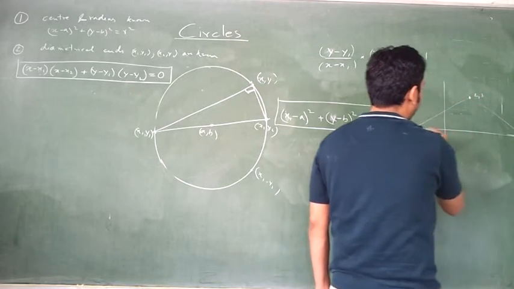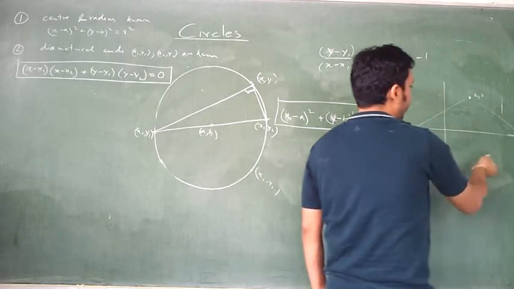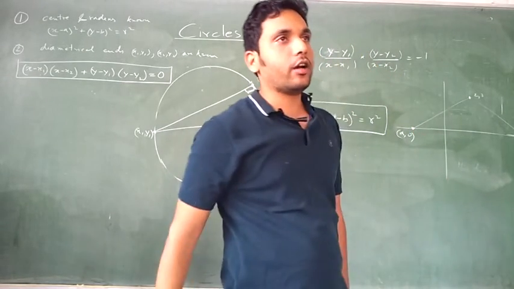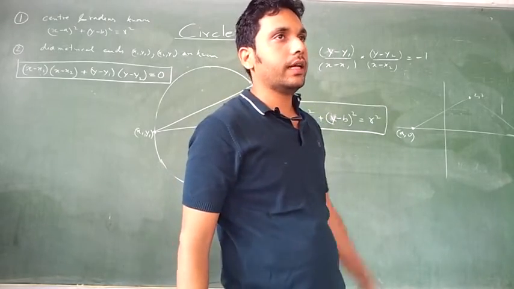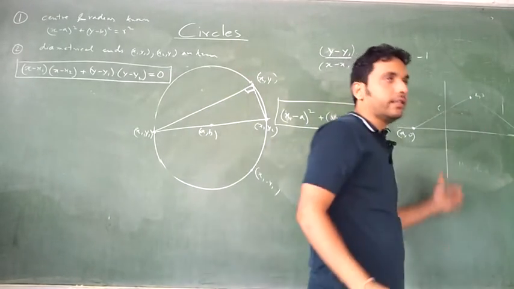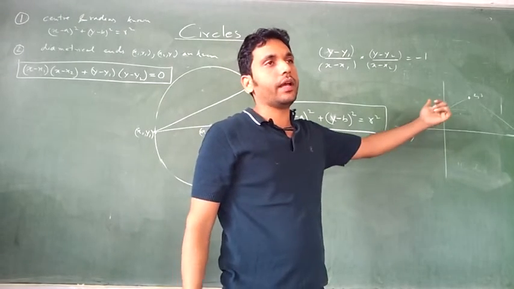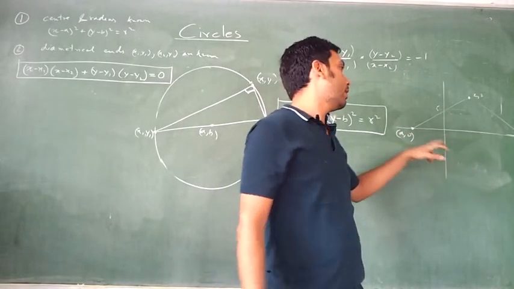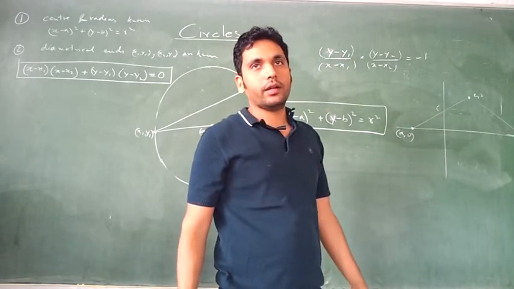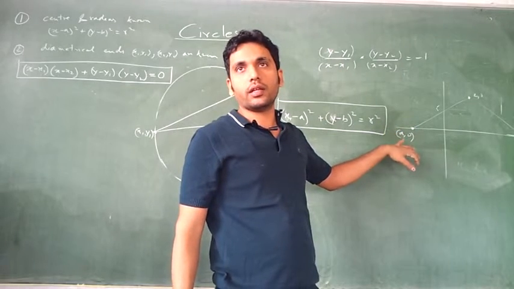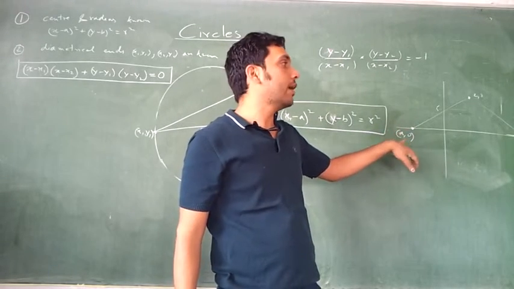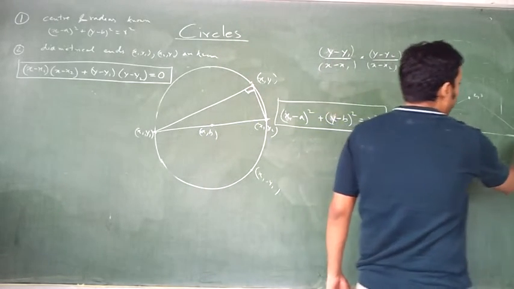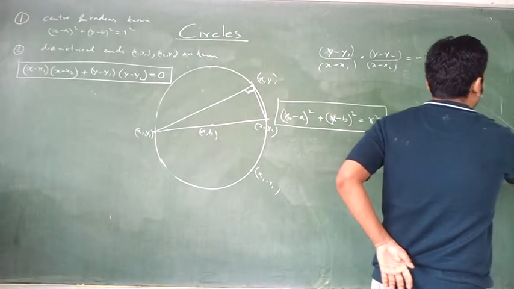Most of you will give only one answer. Let the center be a, 0. What is known to you? That the radius is 5. Let the center be a, 0. The radius is 5. What do you apply? The distance formula. What is the distance formula? a minus 2 the whole square plus 0 minus 3 the whole square is 5 square. When you solve the equation, you will get a as minus 2 or 6. So the center will be minus 2, 0 or 6, 0.